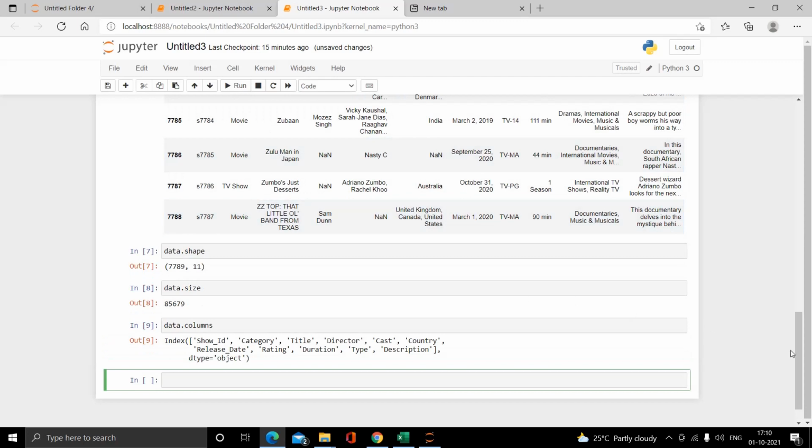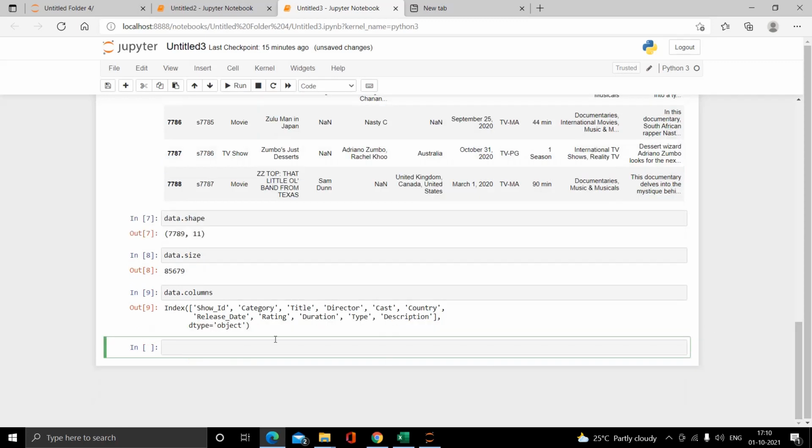Yeah, here we can see the names of all the columns: show ID, category, title, director, cast, country, release date, rating, duration, type and description. And here we can also see the data types of all those columns. We get to know that the data types of all the column names are object.